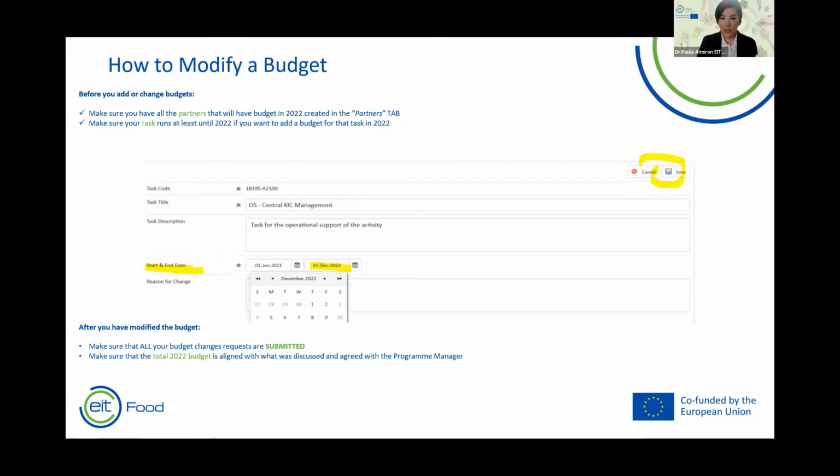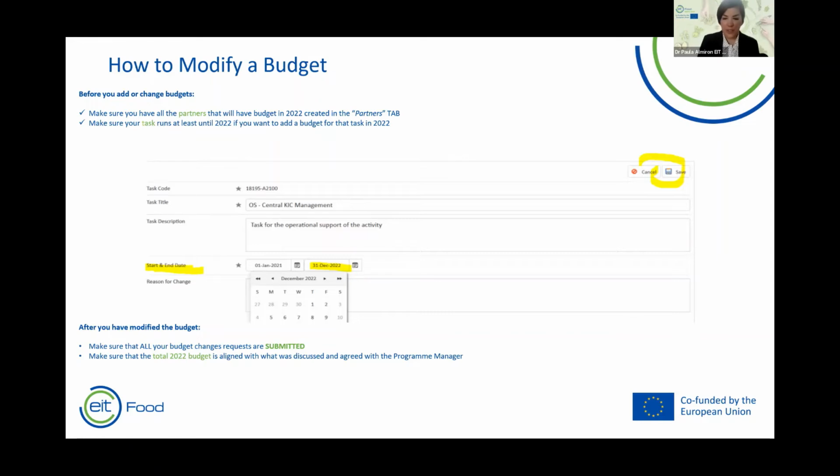If you would like to extend the duration of an existing task of a KAVA that started in 2021 and you would like to extend that task to 2022, you need to click on Edit Task and extend the start and end date to 2022. After you have modified the budget, you need to be sure that all the changes have been submitted. Okay, and of course, before making any changes, you need to be aligned with your program manager.